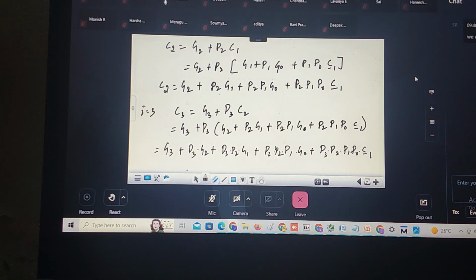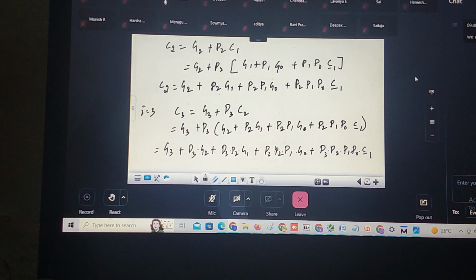Because you can see my carry expressions have different gates. There is no uniformity, right? A uniform circuit is not there. 2 input, 3 input, 4 input and 5 input gates. There is uncertainty in the gate usage, which leads to the fan in and fan out problem. This is limited; we can say it is quite good compared to the parallel adder, but there is constantly a problem called fan in and fan out. Did you understand? Now you tell me what the sum expression is.